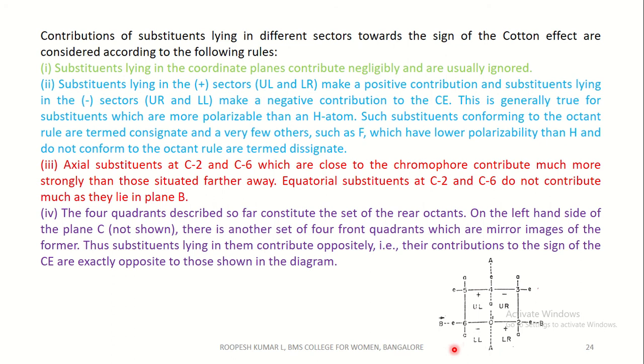Thus, substituents lying in them contribute oppositely. That is, their contributions to the sign of the Cotton effect are exactly opposite to those shown in this diagram.